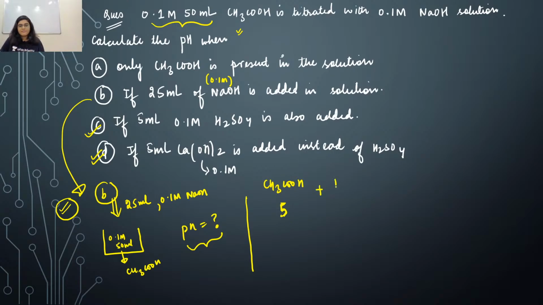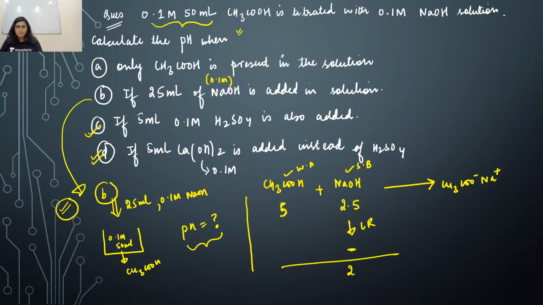Then you are adding 25 ml of NaOH, right? And the molarity of NaOH is 0.1. That means you have 2.5 millimoles for NaOH. This is weak acid and this is strong base, right? So obviously there is neutralization reaction and you will get CH3COO minus Na plus, right? This is here limiting reagent, right? And the stoichiometry is 1:1. That means now the reacted amount is 2.5 for NaOH, 2.5 for acetic acid, and the formed product or salt is 2.5 only, right? So this is now 2.5. Is this point clear, everyone?